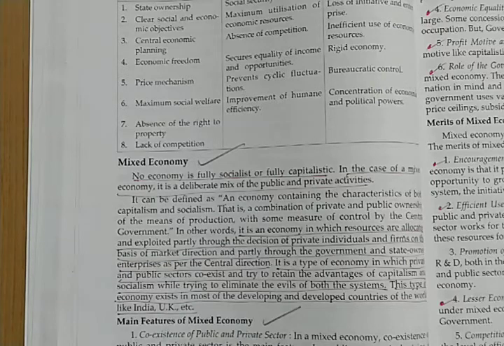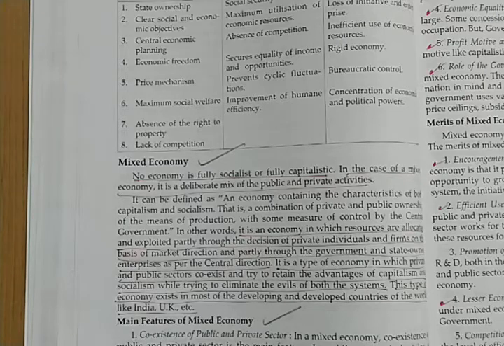Now in this case, all the good points, or we can say the advantages of capitalist as well as socialist economy, are combined together and then run, and all the evils of both the economies are removed. So basically mixed economy is like a coexistence of public as well as private sector. They have two motives. One is profit motive, because it takes the good points of the capitalist economy, and it also aims at doing social welfare. Reason being, it also follows the advantages of a socialist economy.